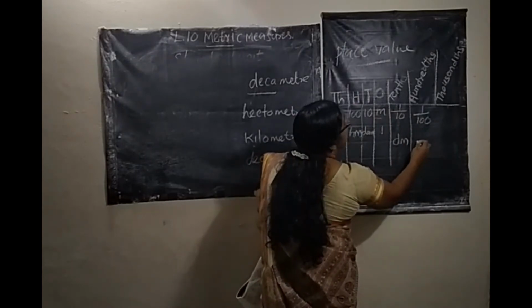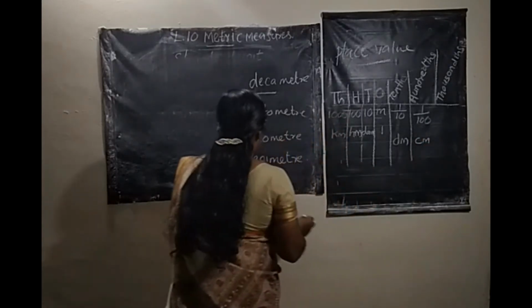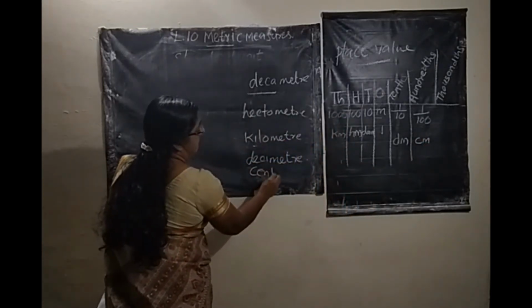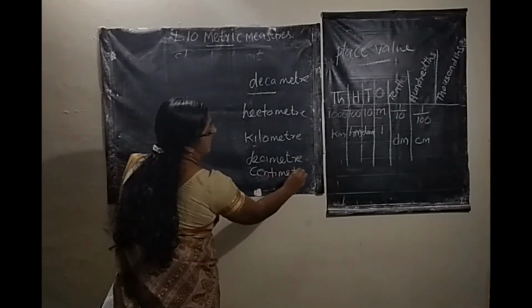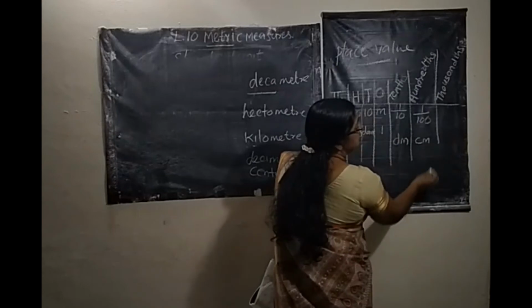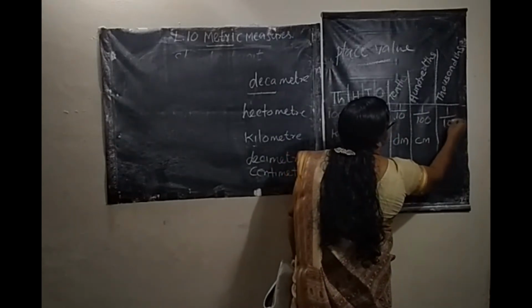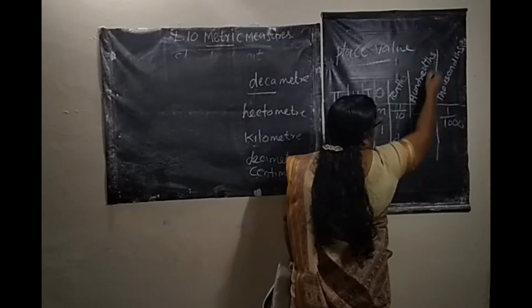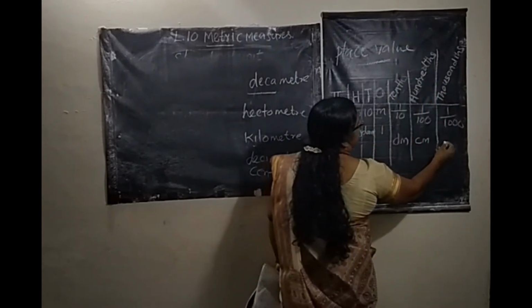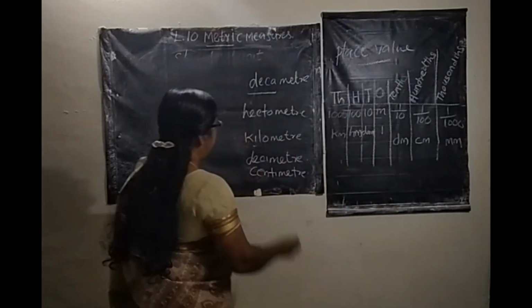That is centimeter. Then last, 1 by 1000, 1000 times smaller than the meter. That is millimeter.